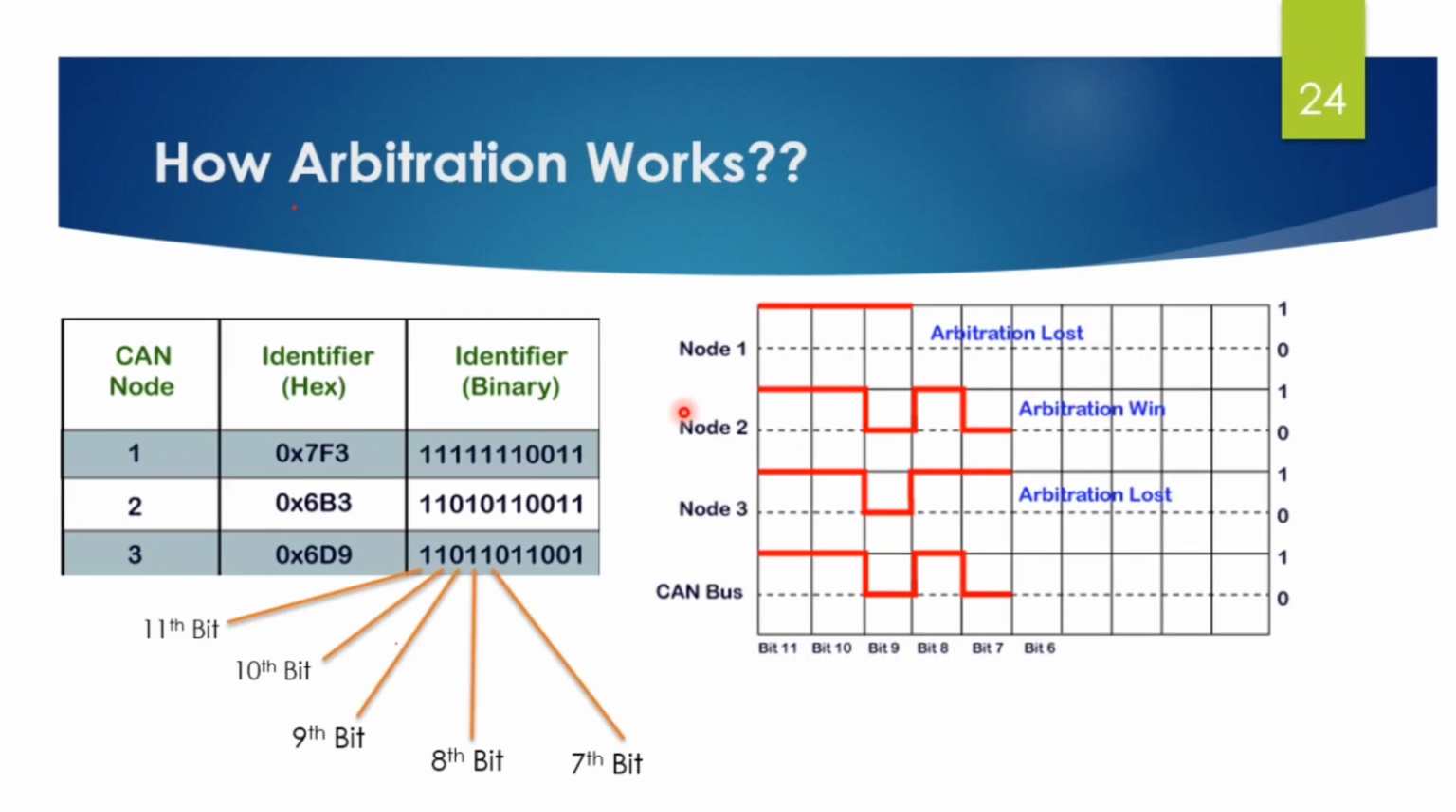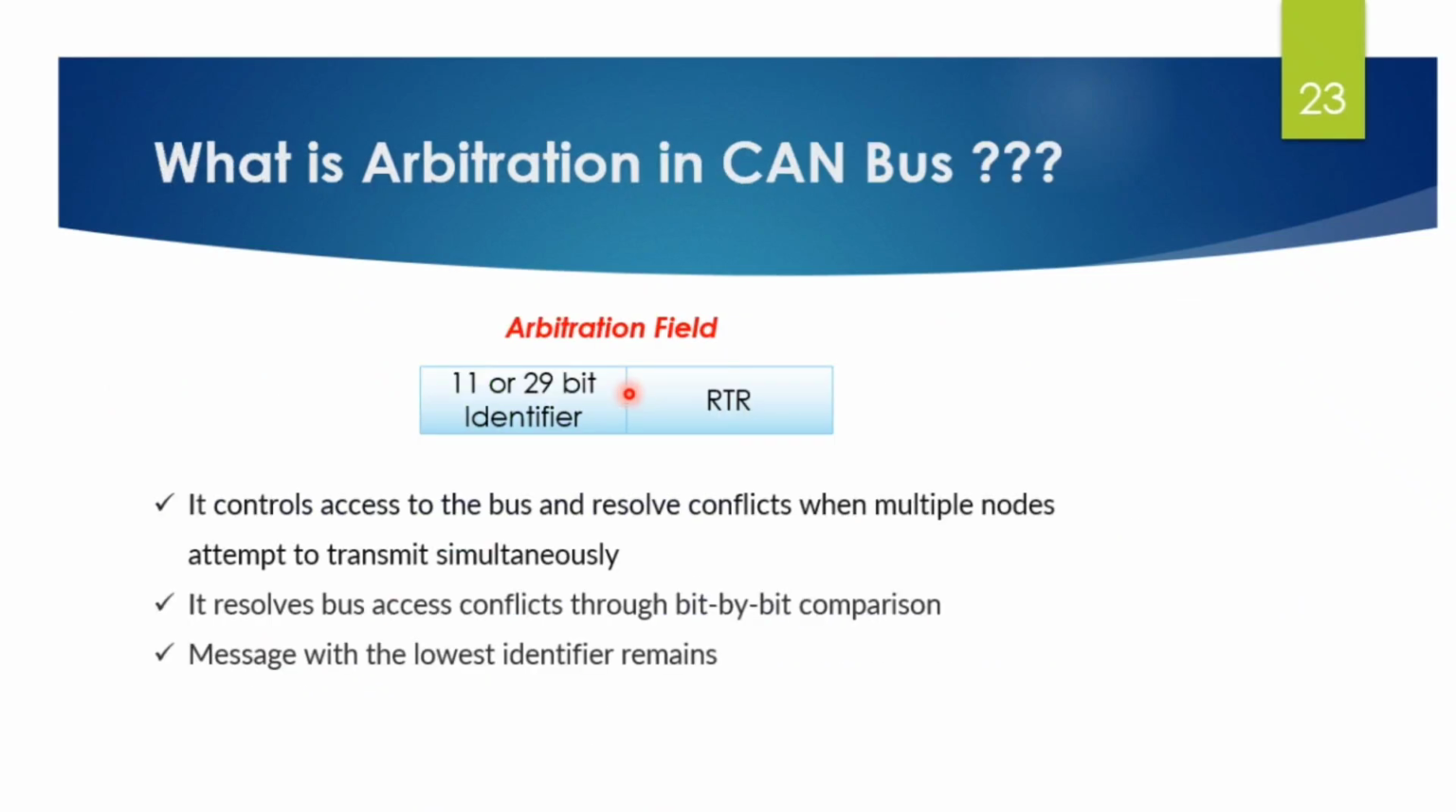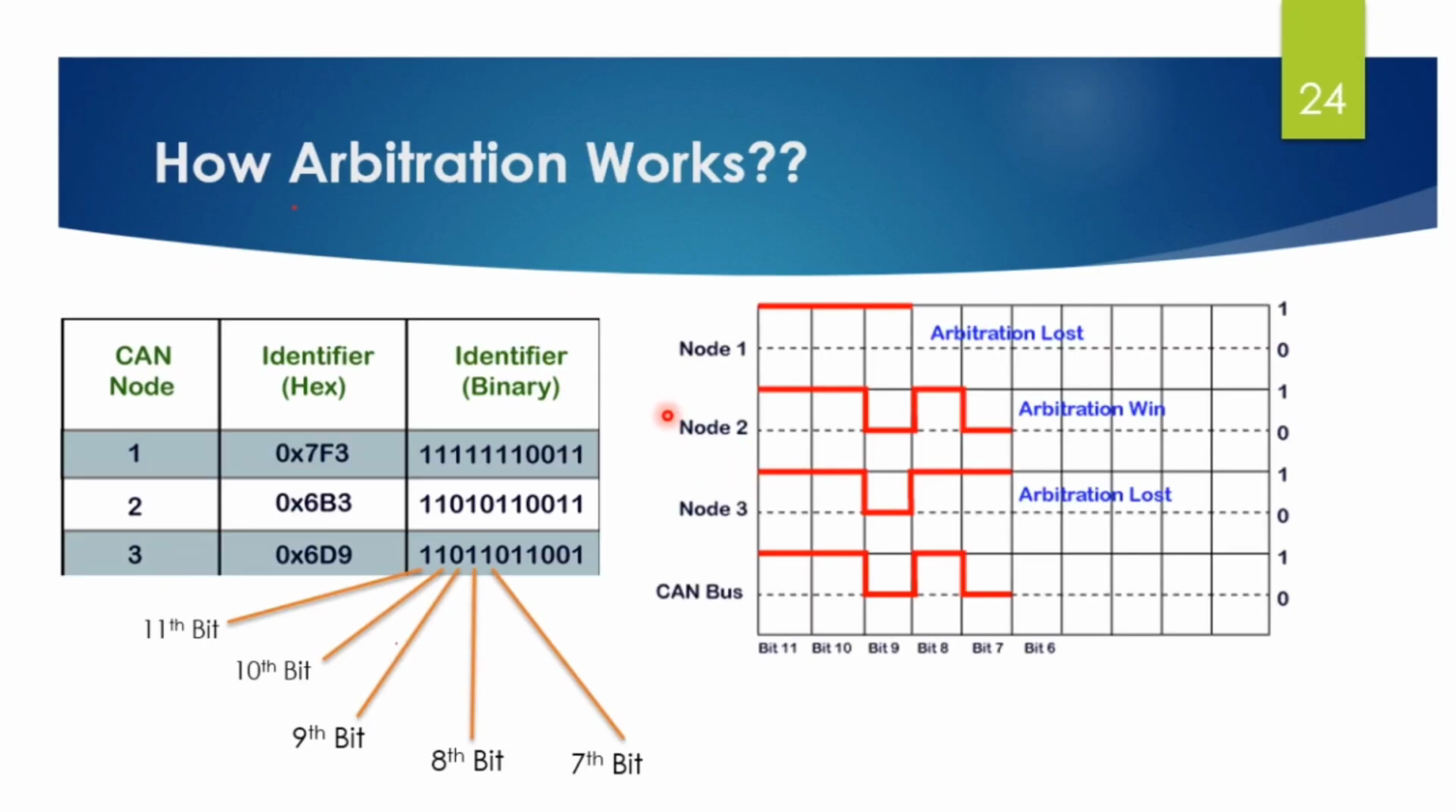So this is how arbitration works bit by bit in CAN bus. This approach ensures that high priority messages are always transmitted first without disrupting the network.